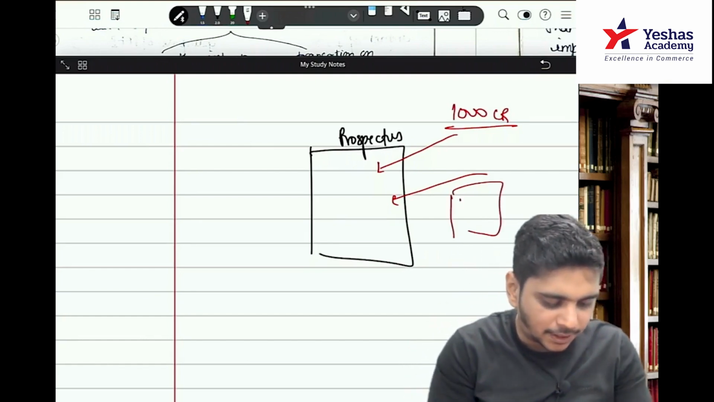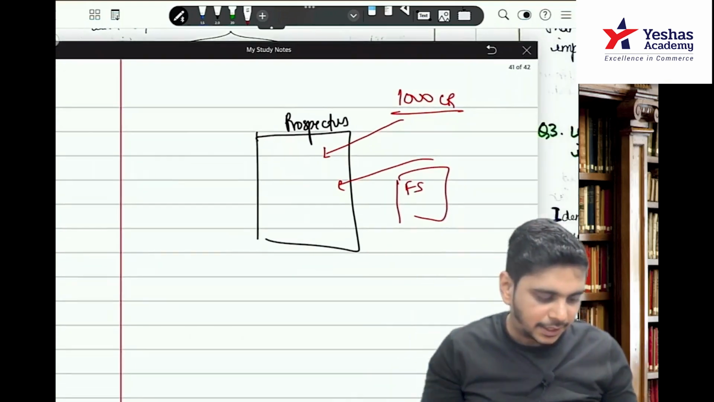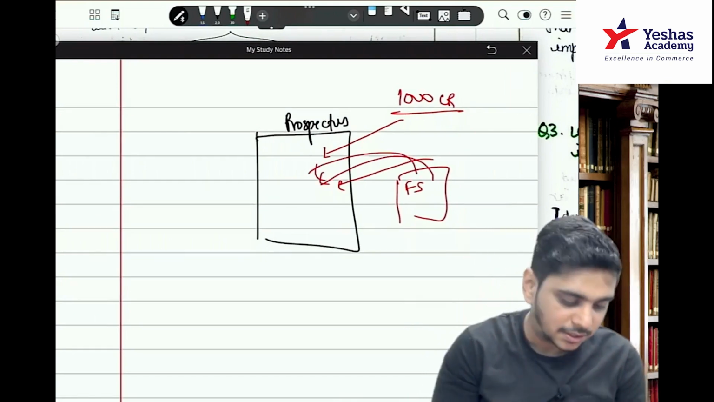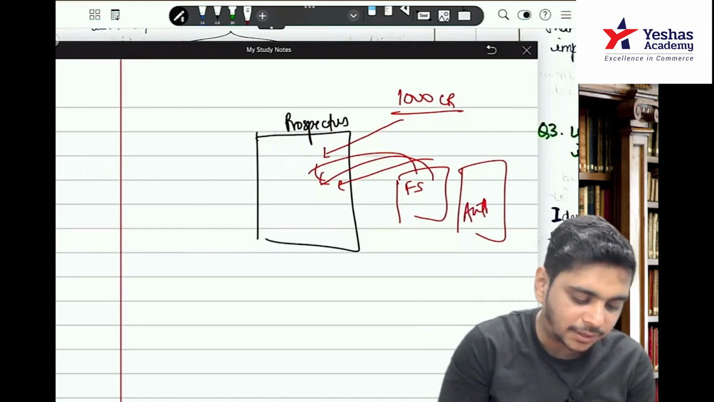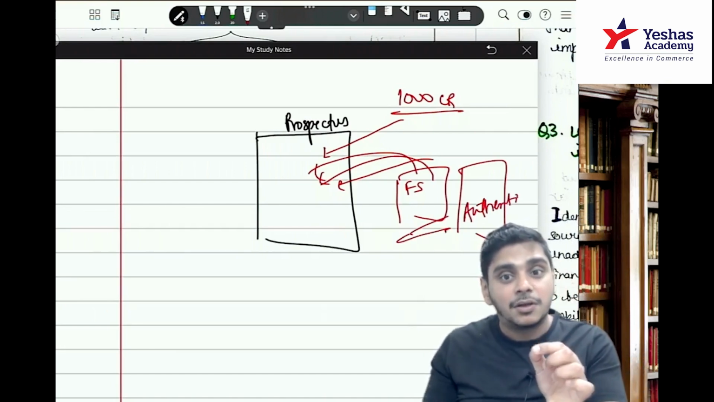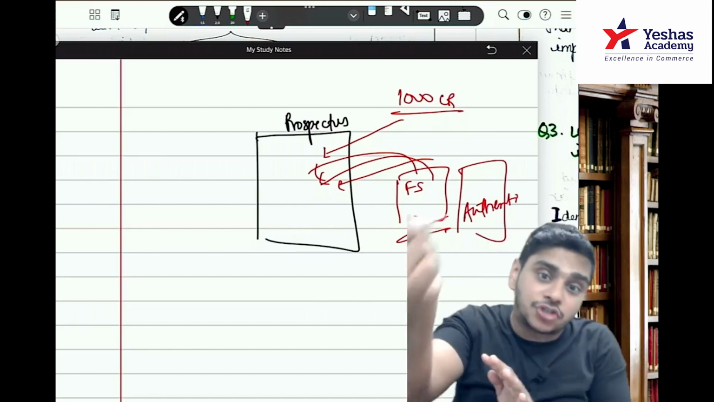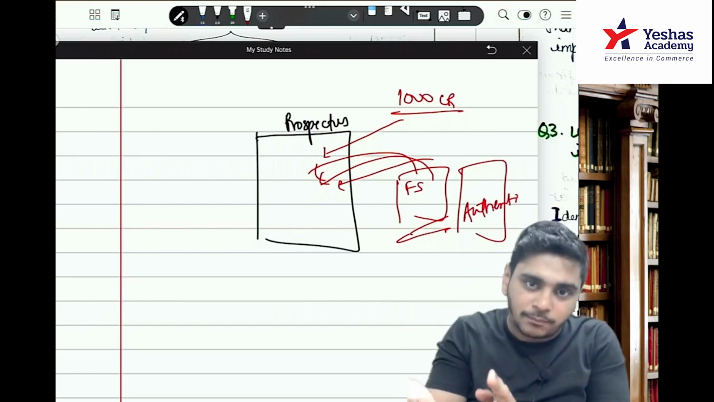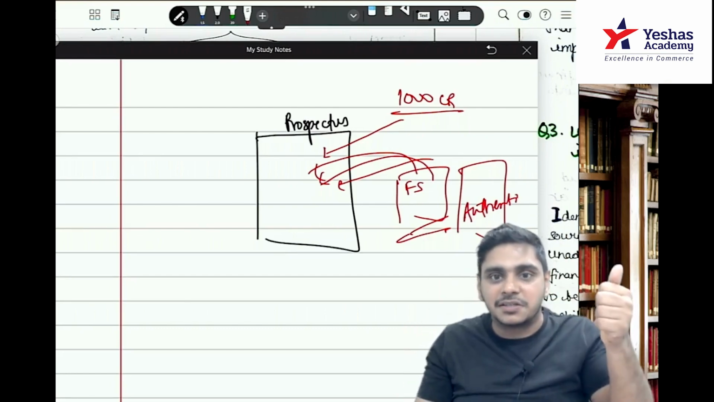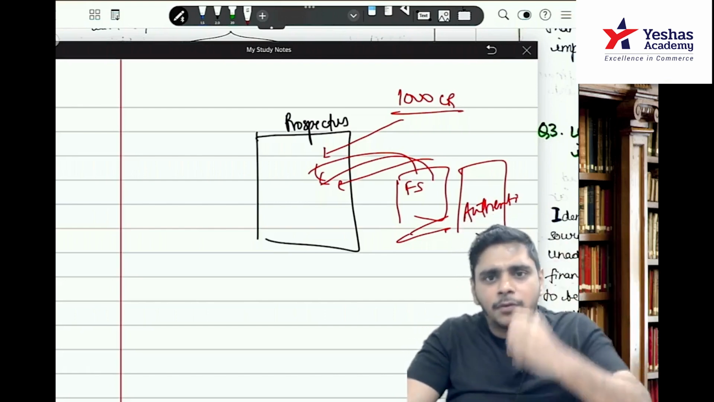So management will prepare the FS considering that they have received 1000 crore. Whatever is the impact of that 1000 crore on the FS, they will put it in the prospectus. Somebody has to authenticate this FS. This FS is prepared on what basis? On an assumption that an event has happened. Although it has not happened, it will happen in the future, but we are understanding the impact. Okay, boss, if 1000 crore is received, what will be my sales? What will be my profit? What will be my revenue? What will be my taxes? What will be my assets?